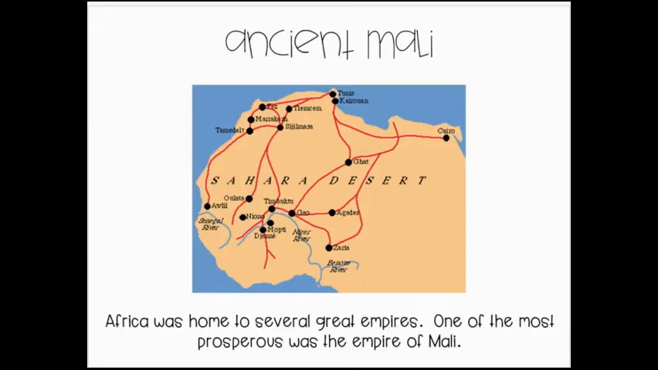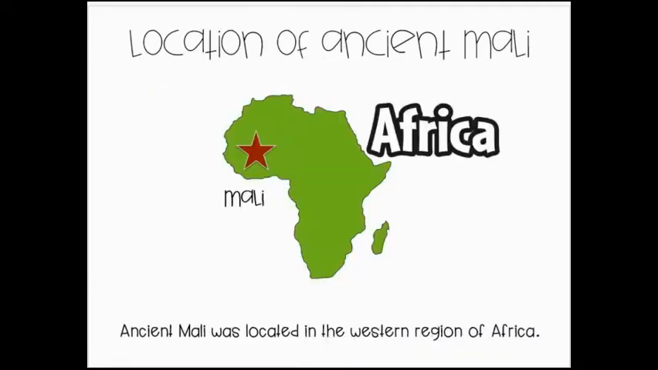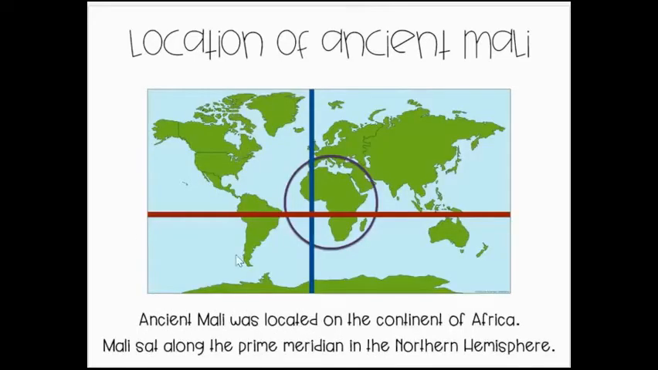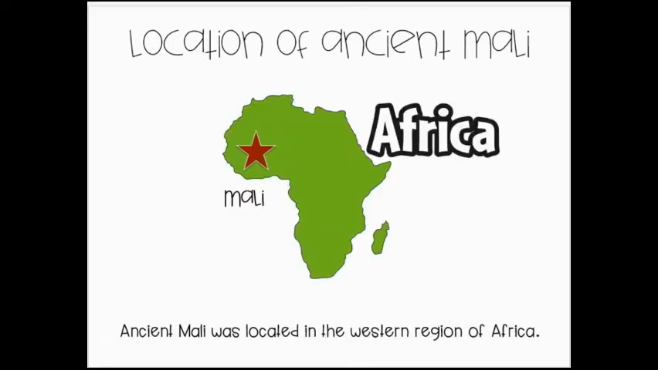So, Africa was home to several great empires. One of the most prosperous, wealthy, or rich was the Empire of Mali. Mali is located on the continent of Africa. So here's Africa on the world map, and that's where Mali is. It sat along the prime meridian in the northern hemisphere. Ancient Mali is located in the west region of Africa.